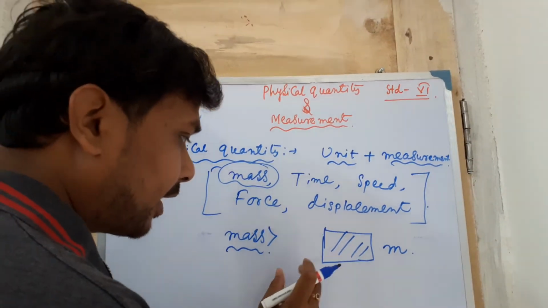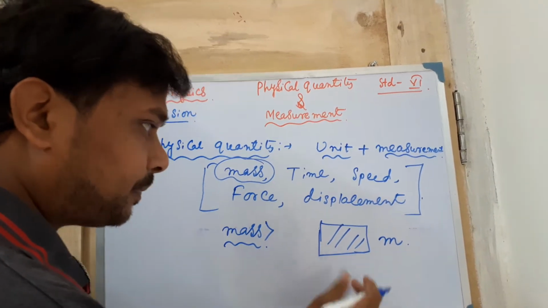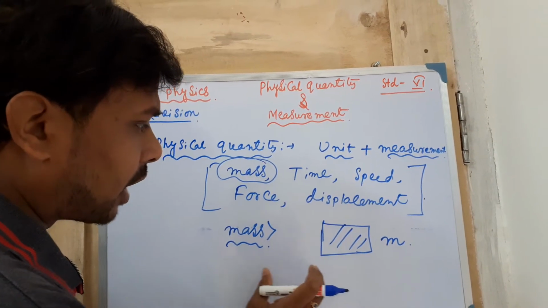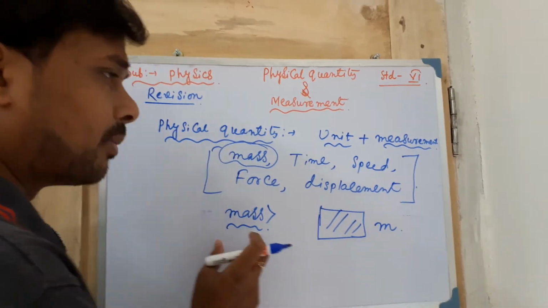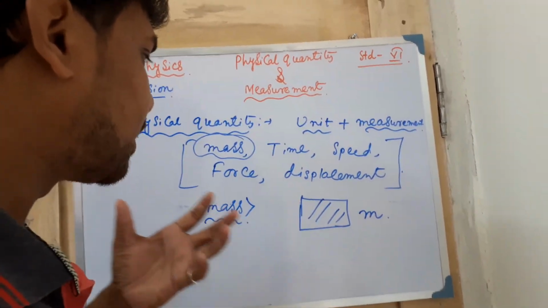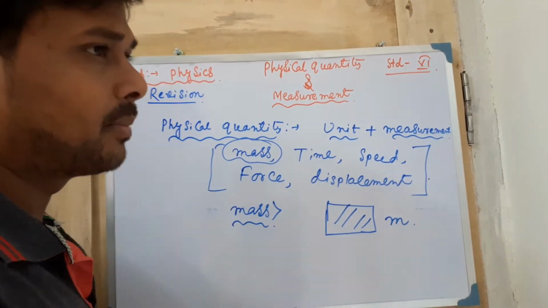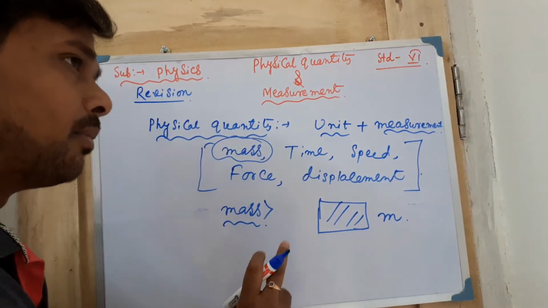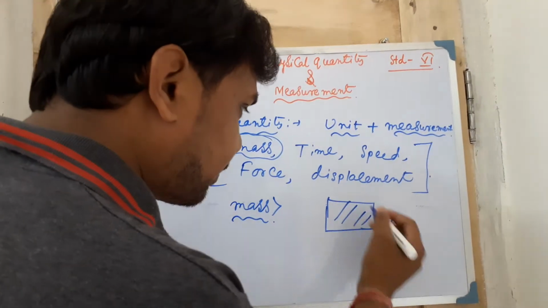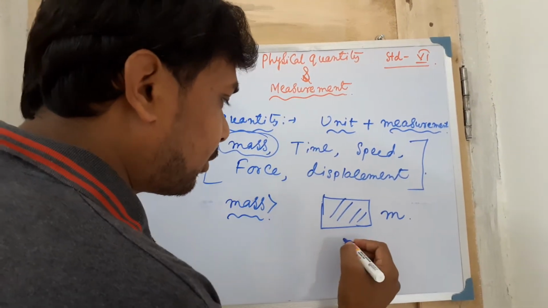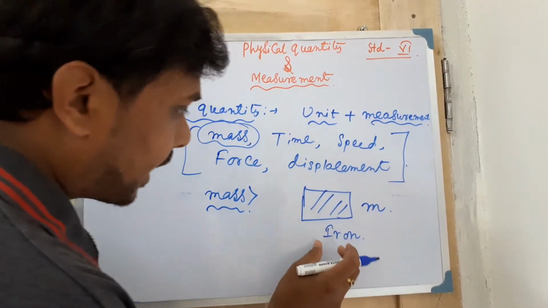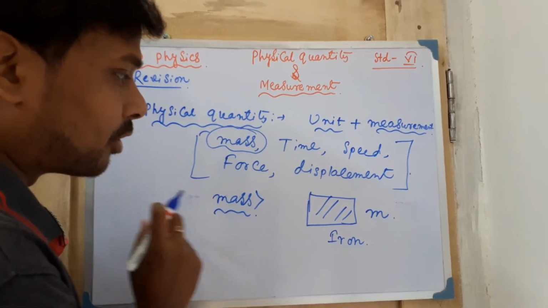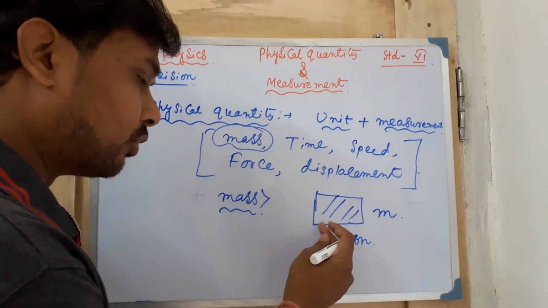What is the meaning of that? How much actual material is present inside the body is called the mass of that body. Suppose this body is made of iron, then how much iron is present inside the body is the mass of this body.